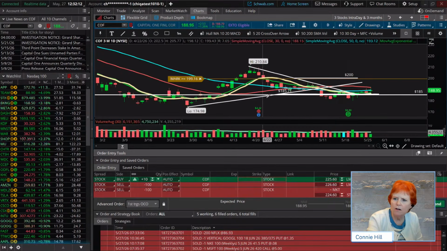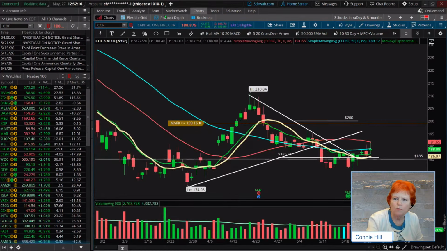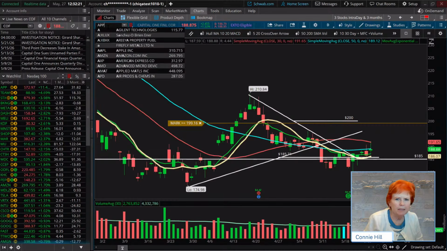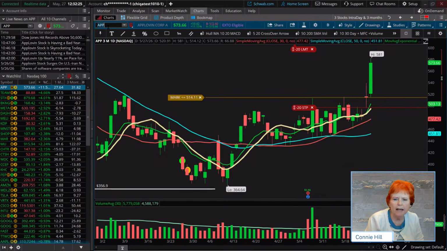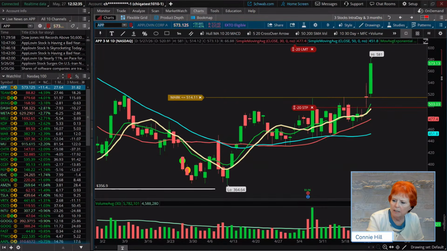All right, let's just delete this. We're not going to create a trade right now on it. We are going to go to APP, AppLovin. AppLovin is just having a big moment today. It looks like it's up about 11%. I'm not sure what the news was, but there was some decent move.